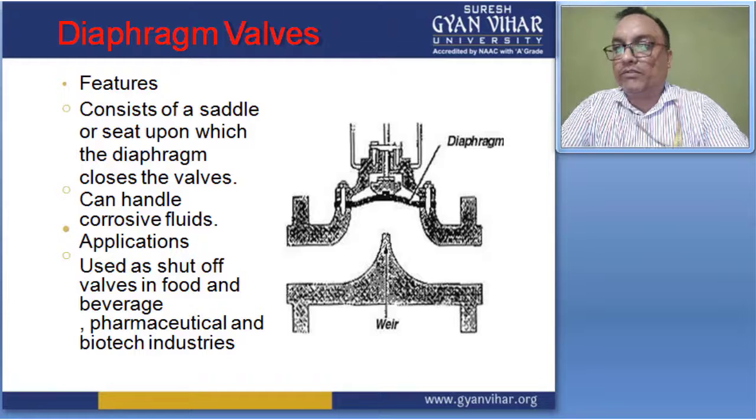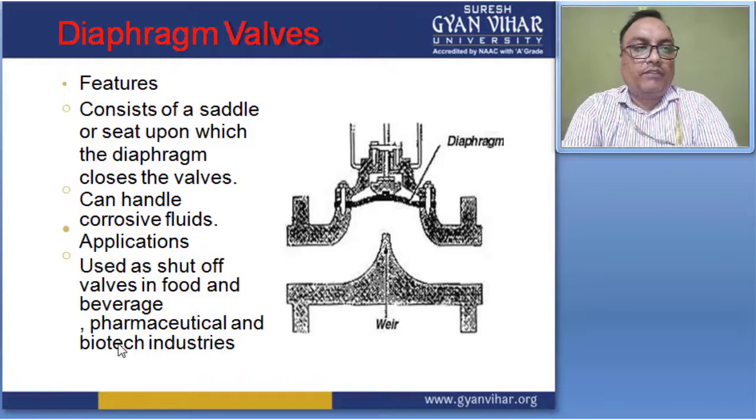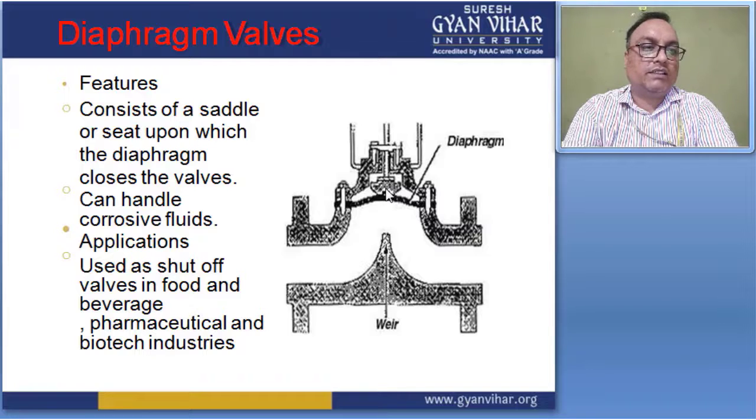And this is a diaphragm type of valve. In this type of valve, this is a diaphragm which is present in the valve here. If you want to close this valve, you push this stem; outside pressure or force is required to push this stem, and the diaphragm closes against this structure here, so the movement of liquid from input to output is closed.